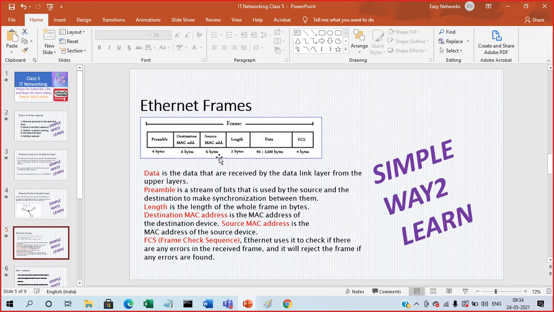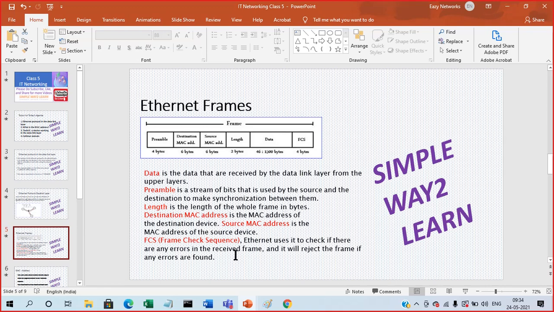The device which you are sending from is the source, and the device where you want to send is the destination. We already know the source MAC address and destination MAC address. And the last field is FCS, frame check sequence. As I said before, this is used for error detection and error correction.